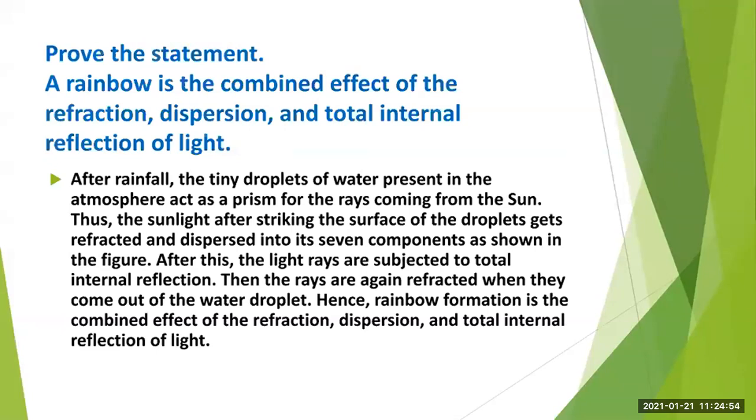Then the rays are again refracted when they come out of the water droplet. Hence, the rainbow formation is the combined effect of refraction, dispersion, and total internal reflection of light. Okay, so in this way, you can answer this type of question.